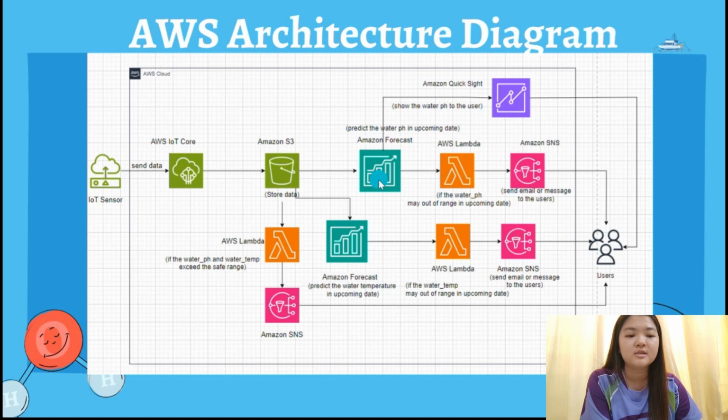The second path is we use the data in the S3 bucket to do the forecast. Here is the forecast that is used to predict the water pH, and here is the forecast used to predict the water temperature for the upcoming day. After forecasting, we use the Lambda to check the temperature and the pH, whether it's out of range or not in the upcoming day. If yes, then it will send a Gmail to the user to alert them. We also have QuickSight to let the user view the water pH for each day.